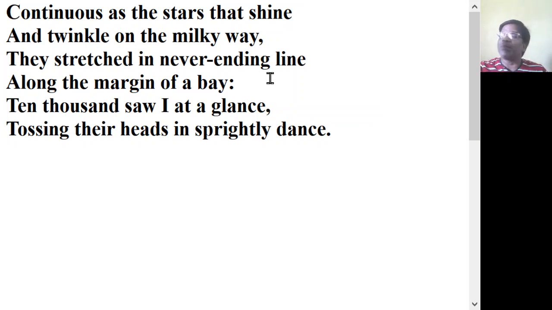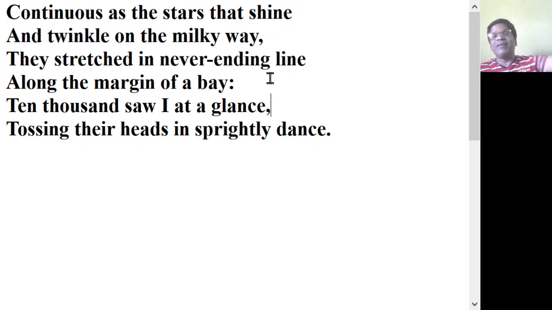When you see something, you do not count. When you are mesmerized by something, you do not count the number of the things you are looking at. But the poet is counting, and how big this number is. 10,000. You cannot wait for somebody to count till 10,000.